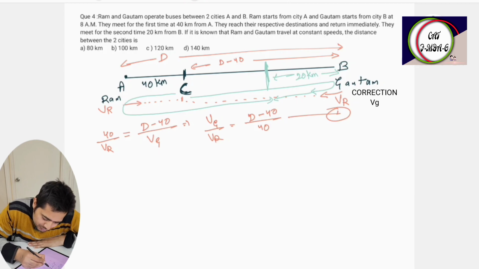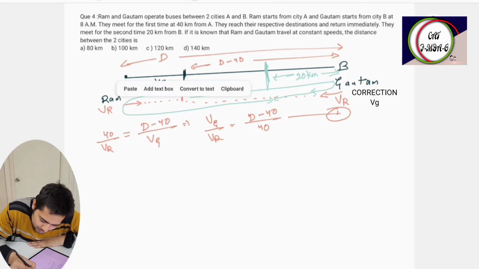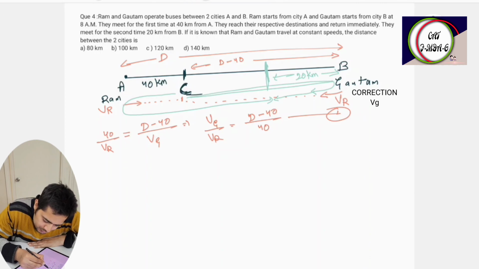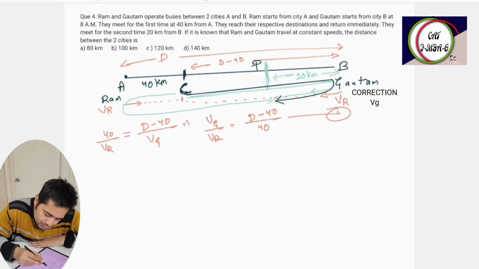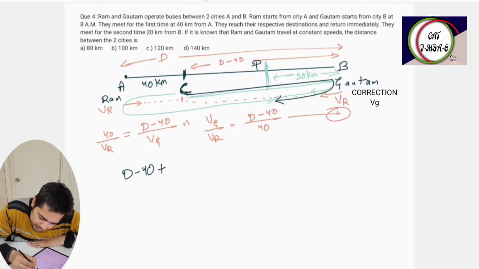Ram has traveled from C to B, and then B to, let us say this point P. So C to B is D minus 40 plus B to P is 20, divided by VR.